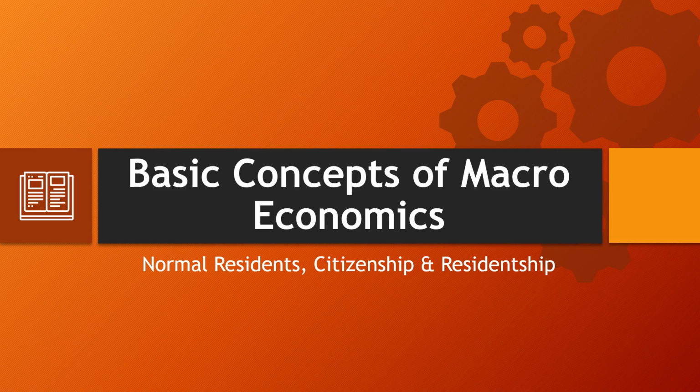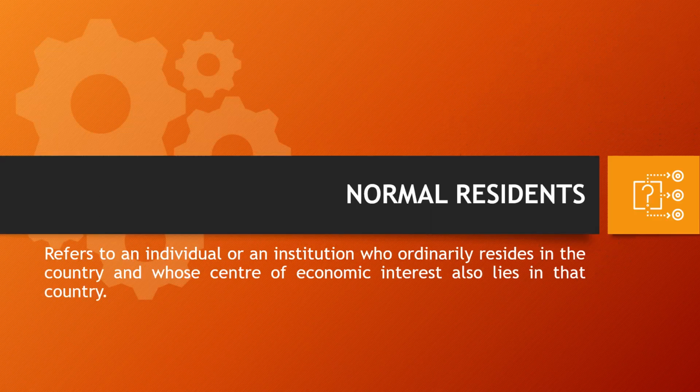In the last video you had seen the basic concepts of macroeconomics. There are so many concepts that you should be aware of. We have completed one of the concepts in the previous video. This is the next concept of macroeconomics. You should understand the meaning of normal residence, citizenship and residentship. For a normal layman these all terms look the same. They mean the same for them, but we as students of economics should be aware of the difference between them. So let's go.